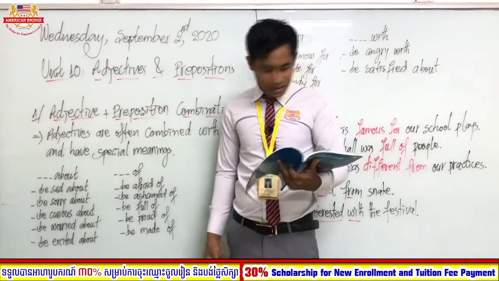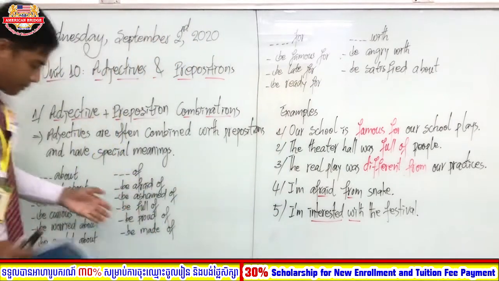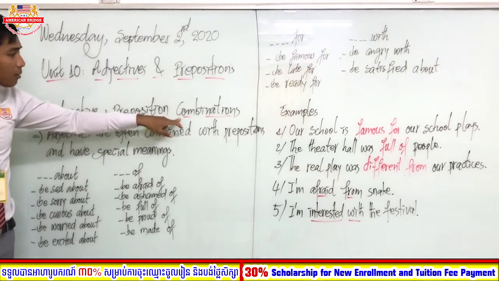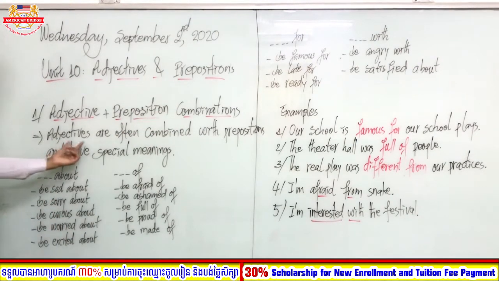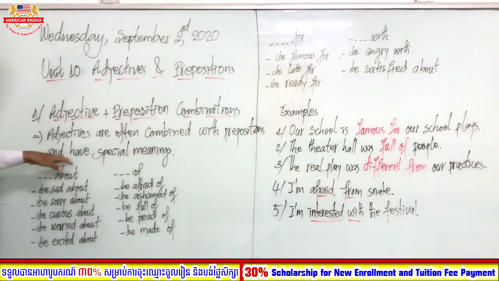Okay, good, students. So adjective plus preposition combinations: adjectives are often combined with prepositions and have special meanings.